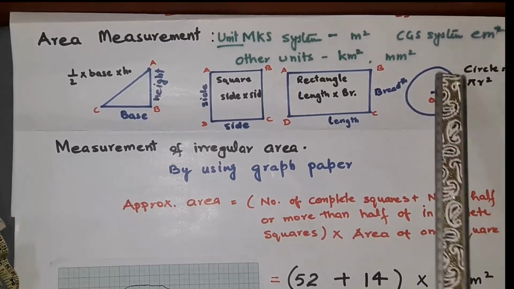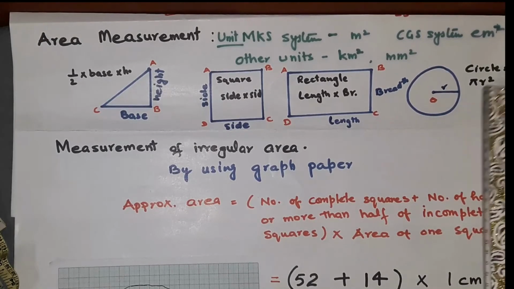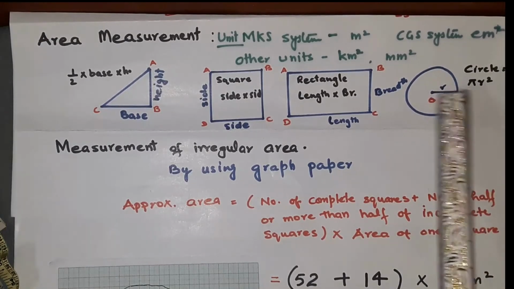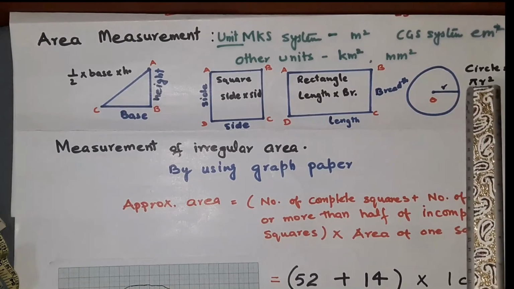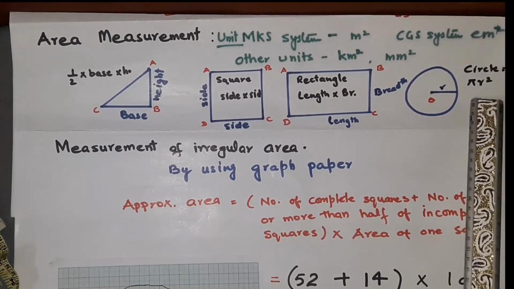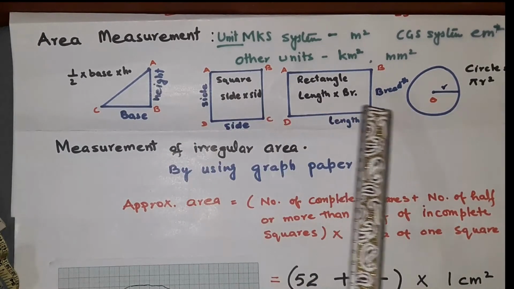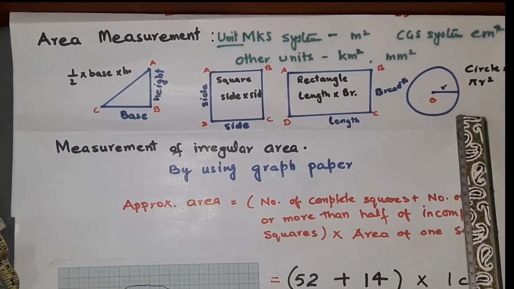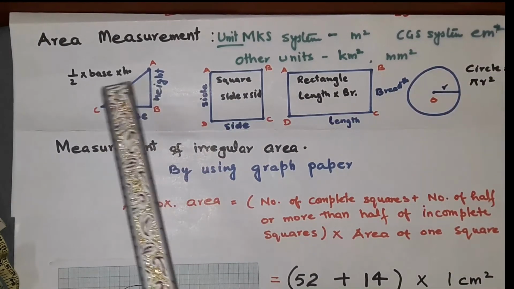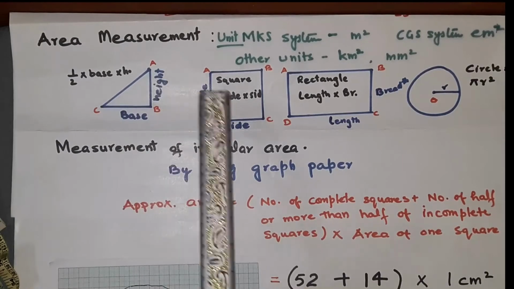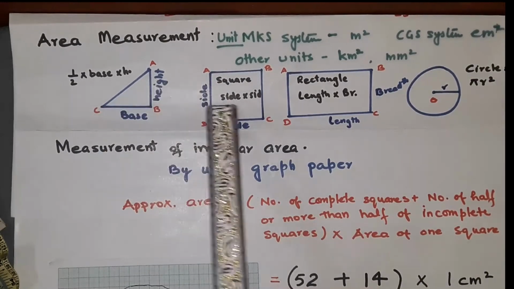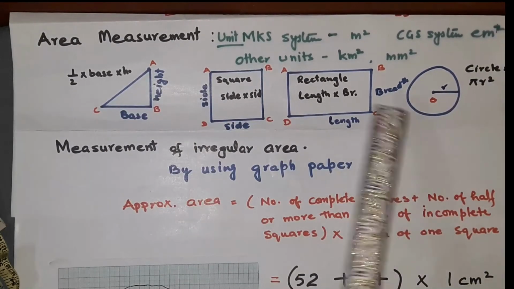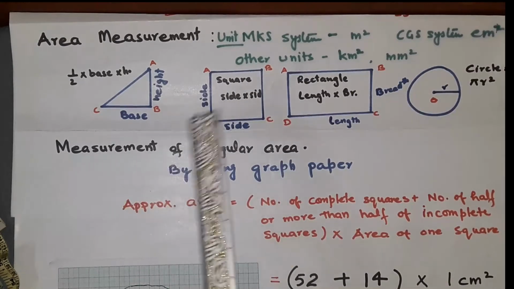And the circle formula is pi r square, where the radius is from the center to the circumference. It's very simple: simply put the length or height in the formula wherever the value is given, and then you can easily calculate it.